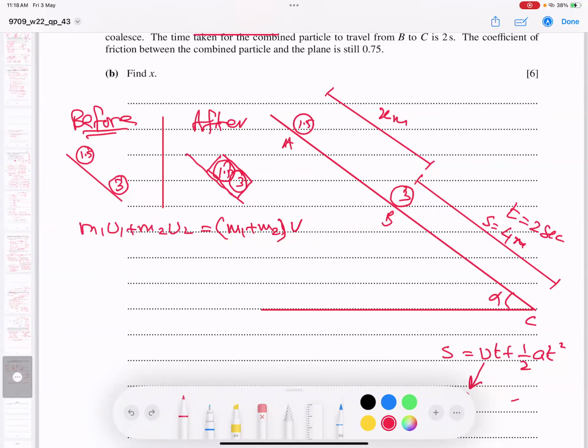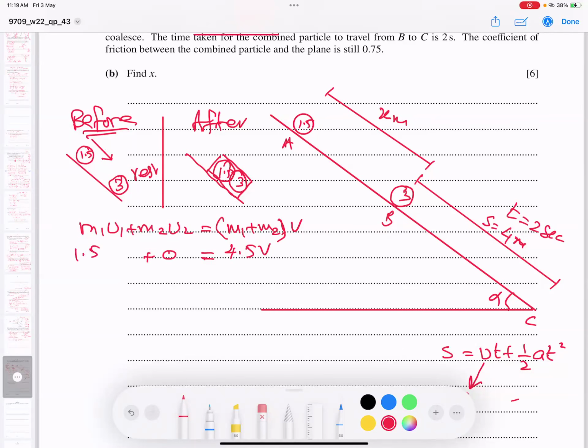So let's try to do it. In the beginning, it was traveling this way. The 3 kg particle is at rest, in limiting equilibrium, so its velocity is 0. If you add the masses, they become 4.5, so 4.5 V is our target here. But the problem is, when the 1.5 is just about to hit this one, what is its velocity at that moment? Here, the 3 is at rest, so not a big issue. The issue is what is the velocity of the 1.5, 1.5 times U1.